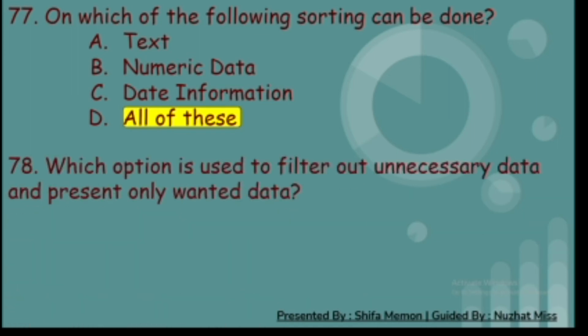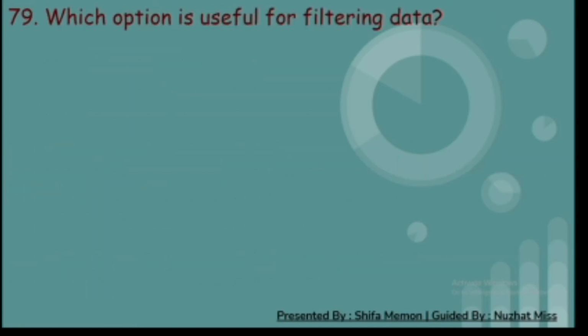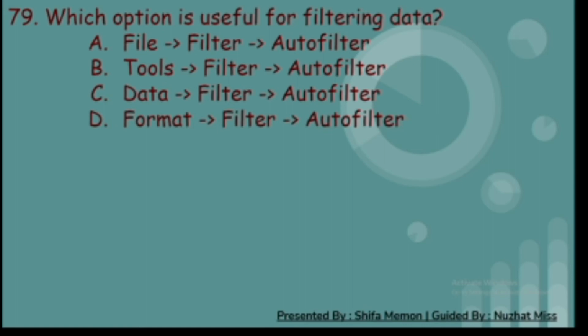78th. Which option is used to filter out unnecessary data and present only wanted data? A. Data filtering, B. Data sorting, C. Data inserting, and D. Data validation. And the correct answer is A. Data filtering. 79th. Which option is useful for filtering data? A. File and filter and autofilter, B. Tools and filter and autofilter, C. Data and filter and autofilter, and D. Format and filter and autofilter. And the correct answer is C. Data filter and autofilter.